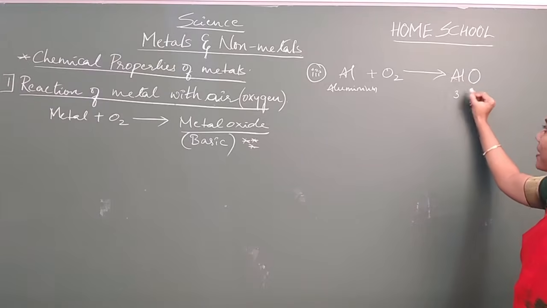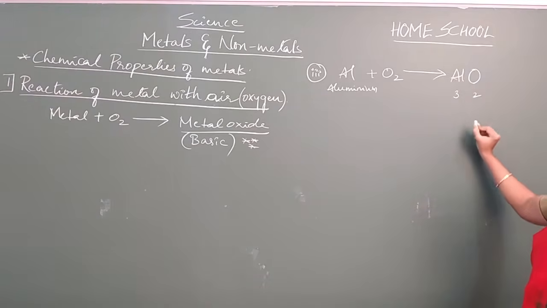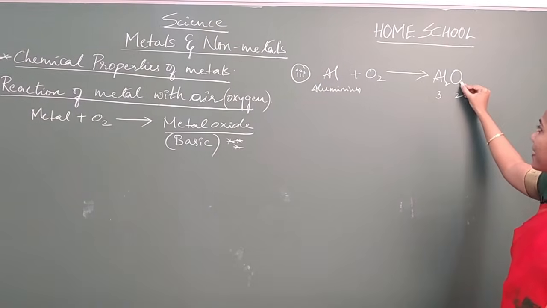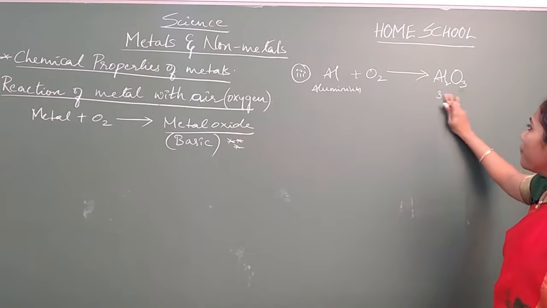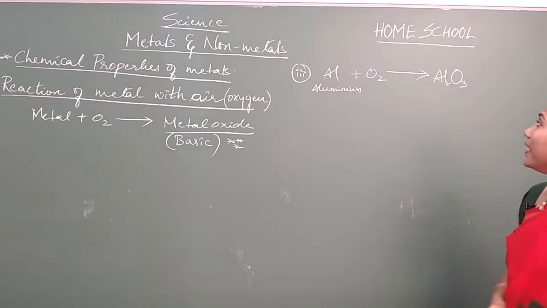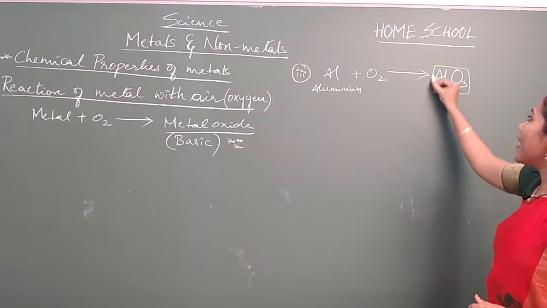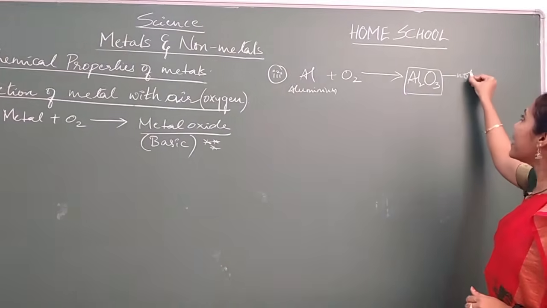Valency of aluminium is 3, valency of oxygen is 2. So what is the formula, guys? This 2 goes here and this 3 comes here, right? So what is the formula of aluminium oxide? Al2O3. And this particular aluminium oxide is not basic.